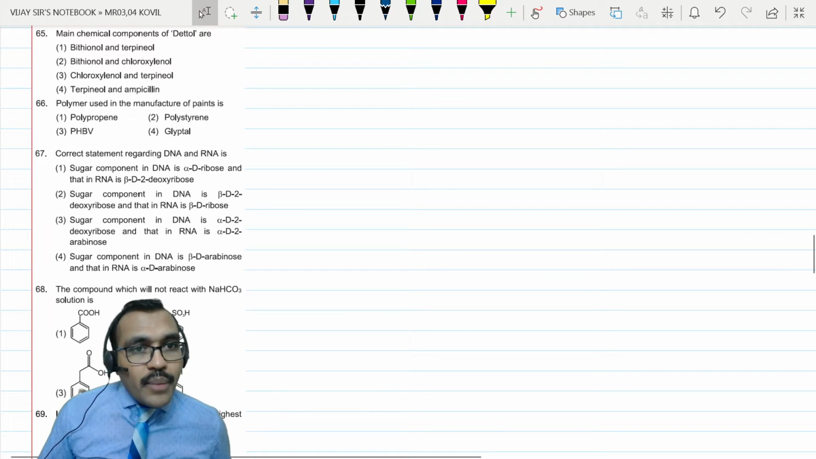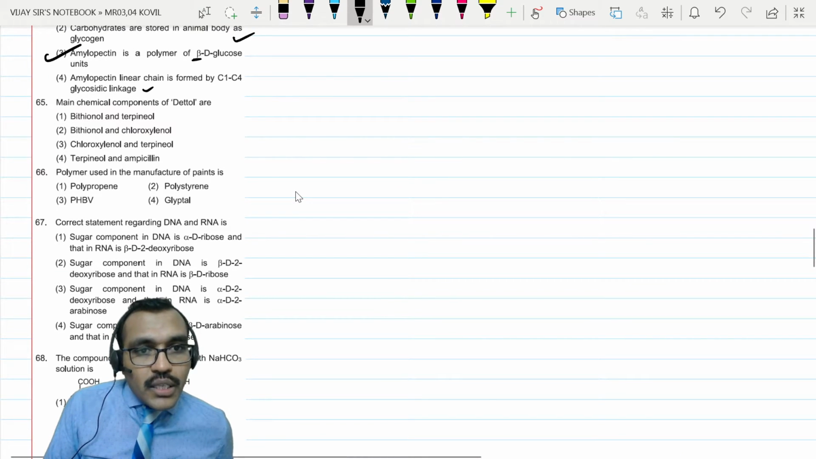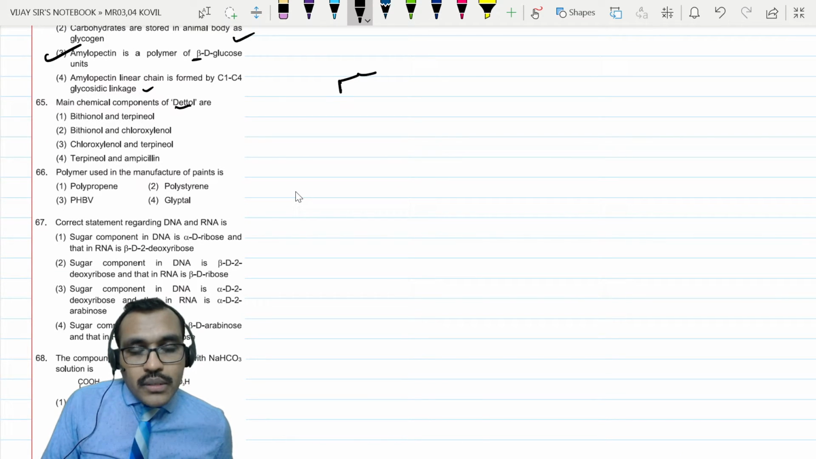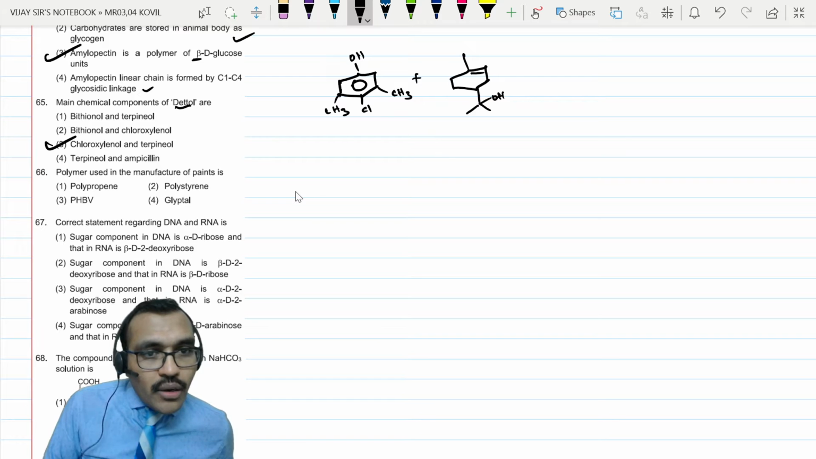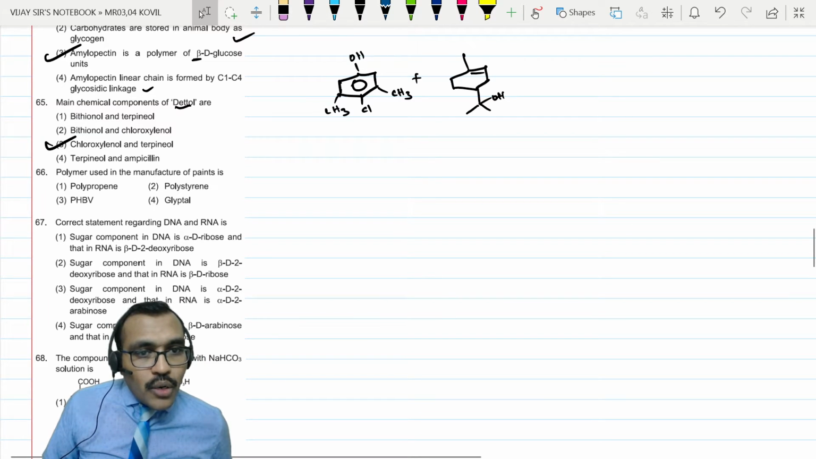Next, main chemical components of Dettol. Dettol is nothing but chloroxylenol, and the alpha pinene part, that means we call it terpineol. Chloroxylenol and terpineol. Now, polymer used in manufacturing of paints, Glyptal.